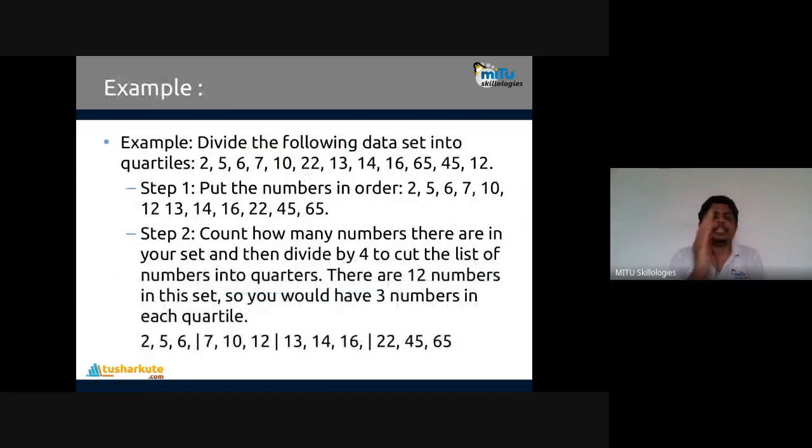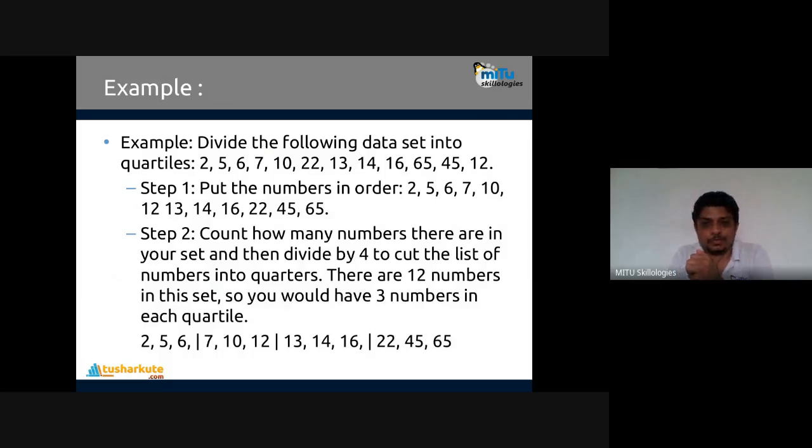Now let's take an example and try to understand how the quartiles are actually created. Divide the following data set into quartiles. If the data is not sorted, quartiles are still possible, but before creating quartiles the data is sorted. The data is 2, 5, 6, 7, 10, 12, 13, 14, 16. I think it is not sorted, so you have to put it in order.